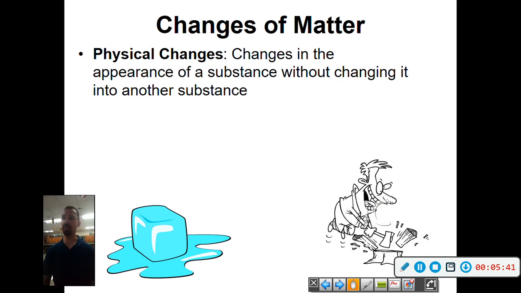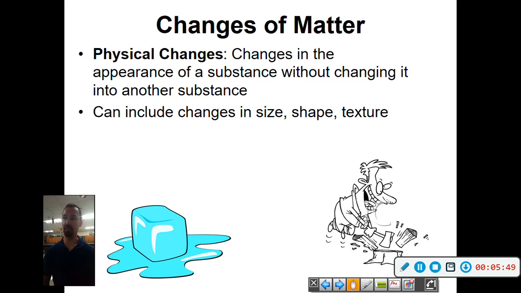Physical changes are changes in appearance of the substance without changing it into a new substance. This can include size, shape, texture. For example, cutting wood. You split the wood into two pieces, it's still wood. You just made it into a smaller piece. Even if we're shaping wood into something using a sander or something like that, you're still not changing it chemically. You're just changing it physically, and that's it.